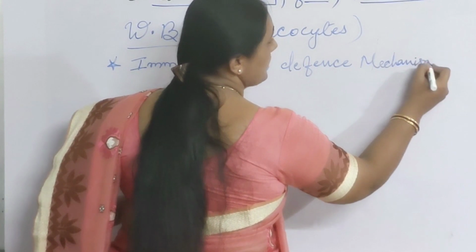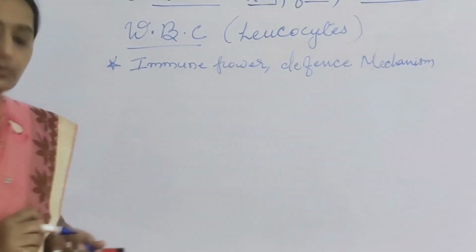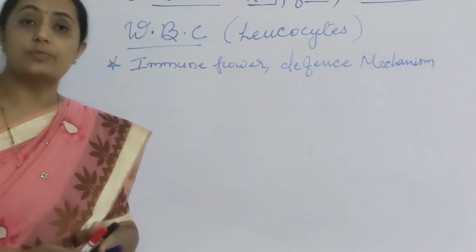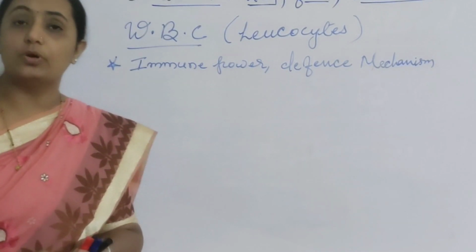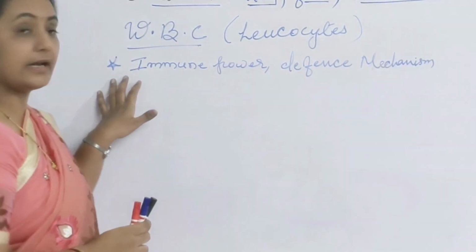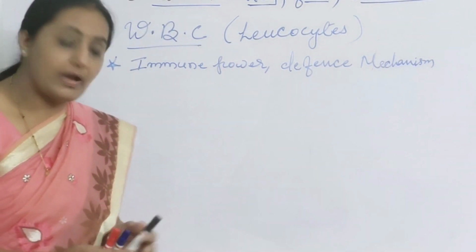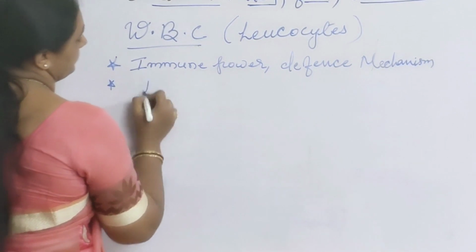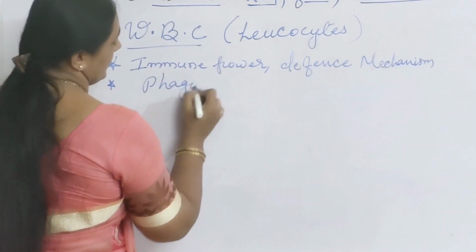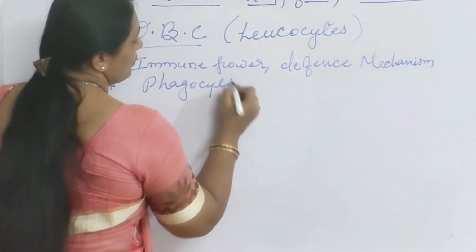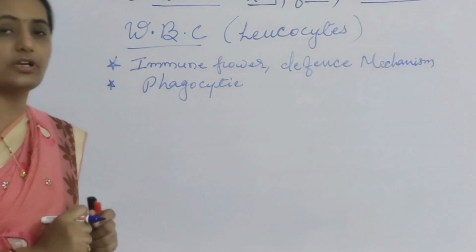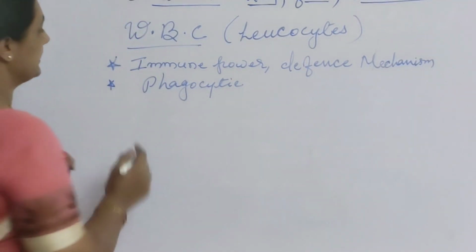They are called soldiers of the body, protecting our body from foreign material, foreign infection, other microbes, bacteria and pathogens if they enter the body. These WBCs protect us. They fight those. Why? Because they are phagocytic in nature. So they easily engulf this foreign material and kill and destroy it.